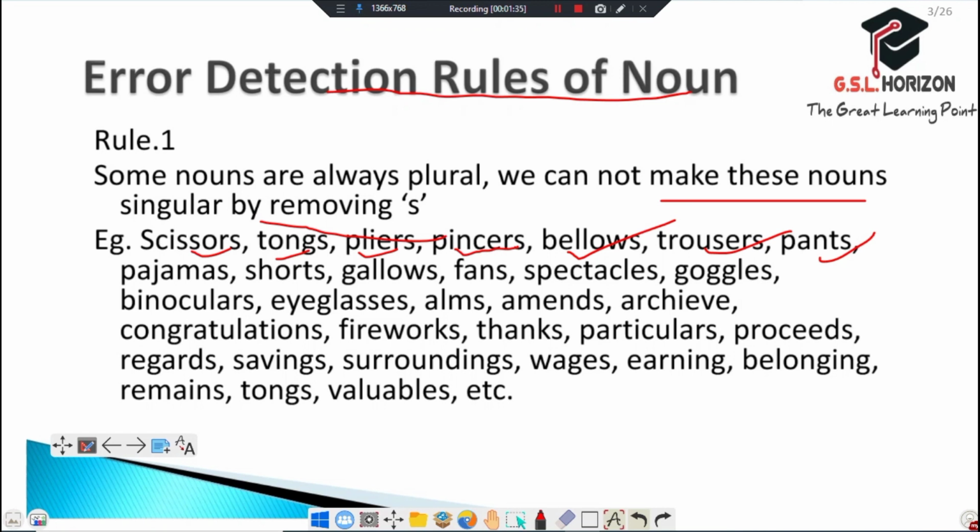You can understand, friends, like binoculars, eyeglasses, alms, amends, archives, congratulations, fireworks, thanks. We can't make these singular by removing their s sign. Also proceeds, wages, remains, valuables, etc. Dear friends, we can't make these kinds of nouns singular by removing their s sign.